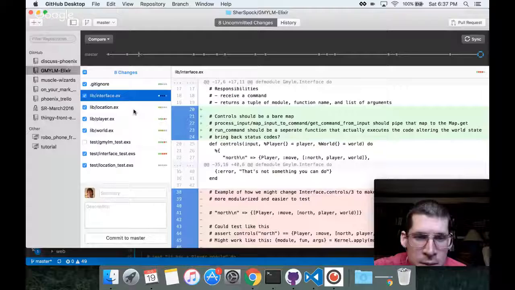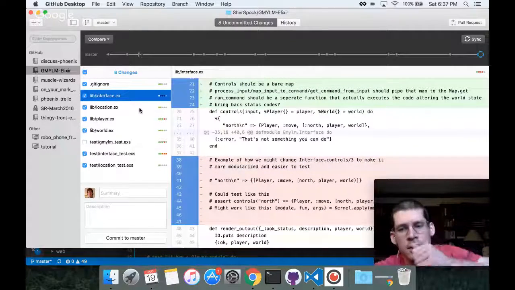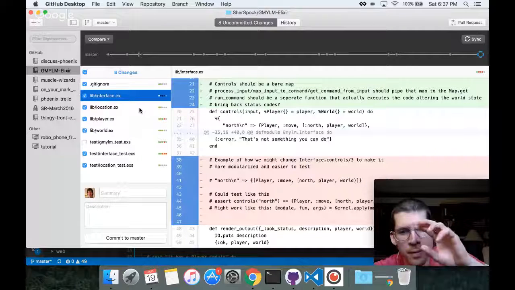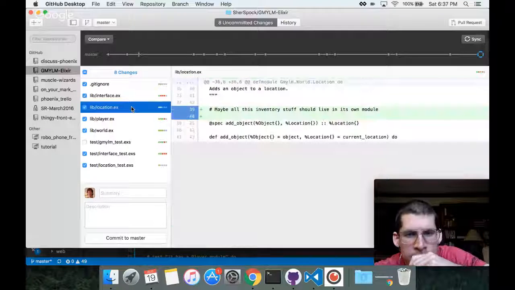All right, that seems like one commit potentially there. I was talking about the beginning of this episode about branching properly, because right now everything's going to master, or maybe I was just thinking that. So maybe we'll do that at some point. Maybe all this inventory stuff should live in its own module.